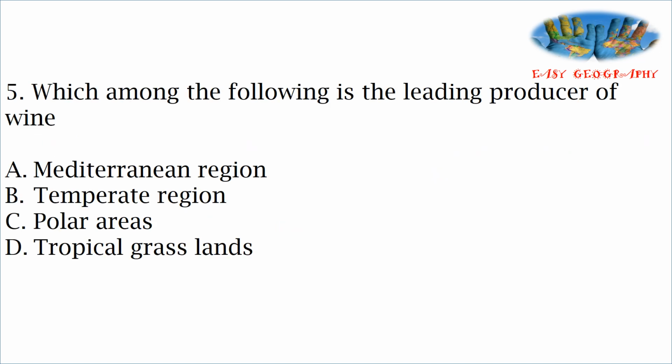Next question, which among the following is the leading producer of wine? Leading wine producer: Mediterranean region, temperate region, polar areas and tropical grasslands. And the answer is option A, Mediterranean region. The Mediterranean region is famous for the production of citrus fruits, and thus wine making is also very important.